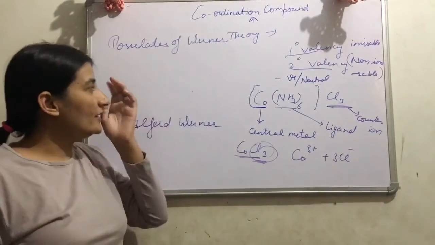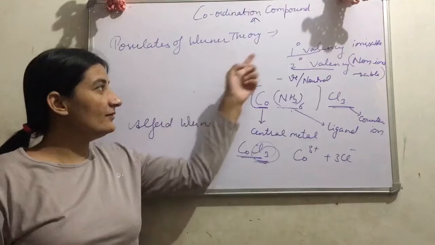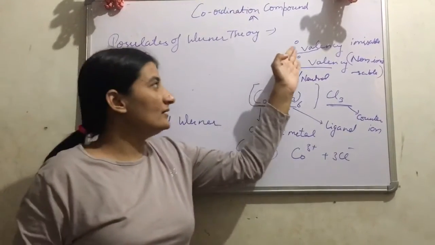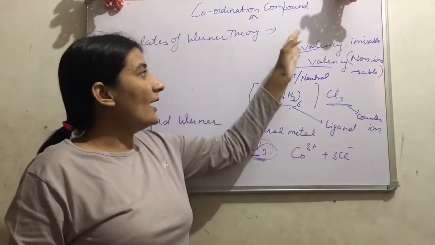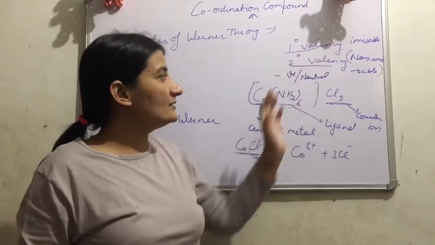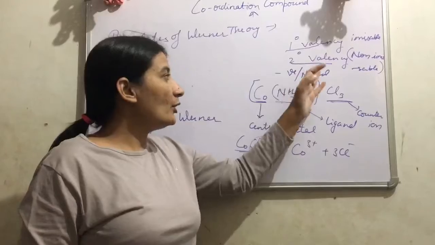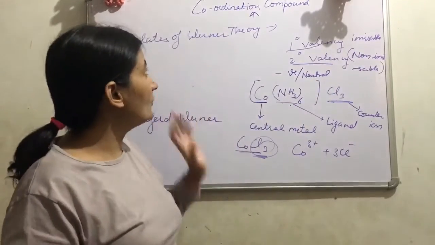Now, what are the postulates of Werner? Every metal in a coordination compound shows two types of valency, one primary valency and another secondary valency. Primary valency is satisfied by negatively charged ions, and these ions are ionizable. Secondary valency is satisfied by negatively charged ions or neutral atoms or molecules, and these are non-ionizable. These are the postulates of Werner.